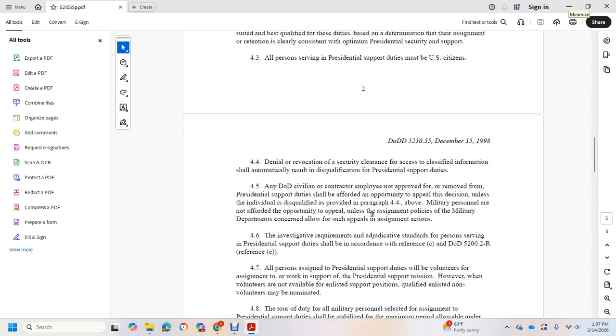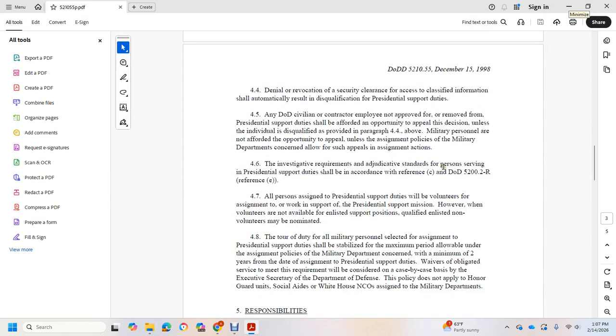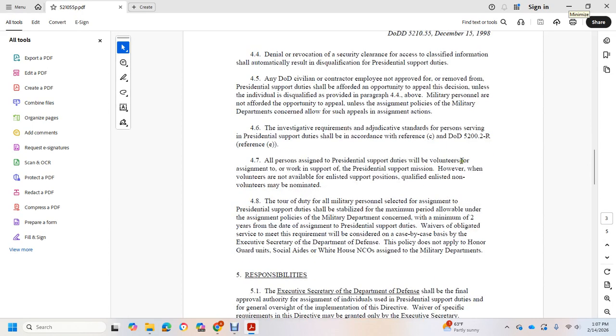The investigative requirements for the adjudication of the standard of persons serving in presidential support duties shall include reference C and DoD Directive 5200.2-R, reference E. All persons serving in Presidential support duties will be volunteers. However, when volunteers are not available to fill enlisted support positions, qualified enlisted personnel may be nominated. Military personnel selected for assignment to Presidential support duties shall be stabilized for the maximum period allowable under the assignment policy of the military department concerned, with a minimum of 2 years from the date of assignment to presidential support duties.